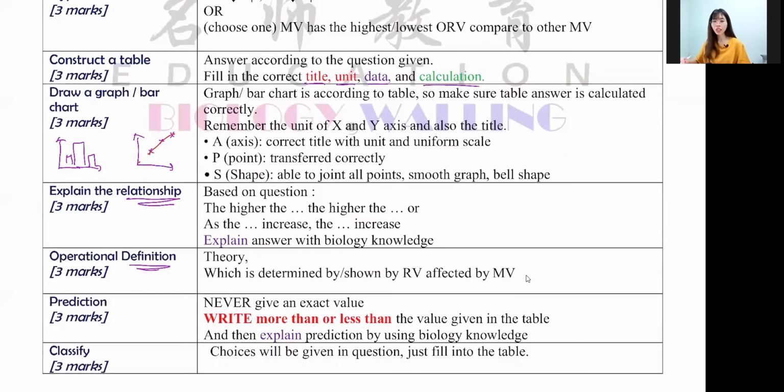Next one, explain the relationship. Usually the relationship is between MV and ORV. They ask you what is the relationship between the MV and ORV. So you can say the higher the MV, the higher the ORV. If there is no higher MV, then you can choose the highest MV, just like I mentioned, the lemon juice has the highest rate of percentage of vitamin C, right? And you have to explain your answer over here.